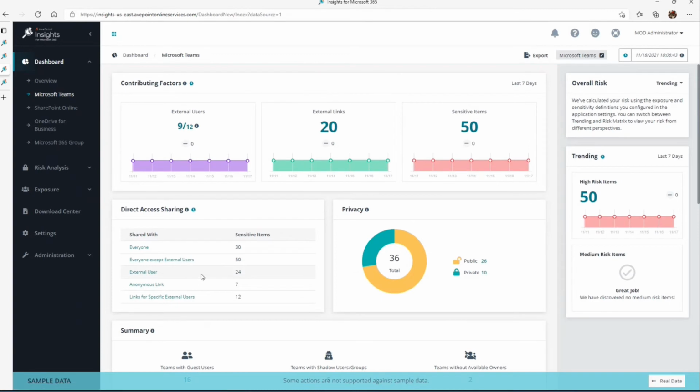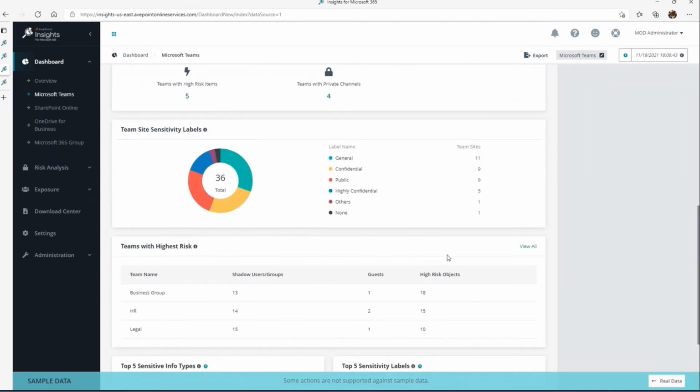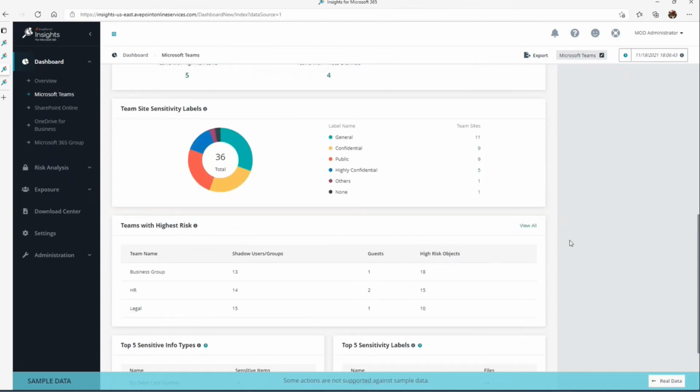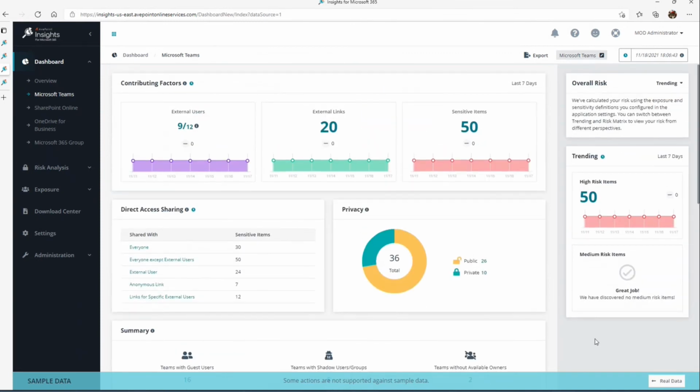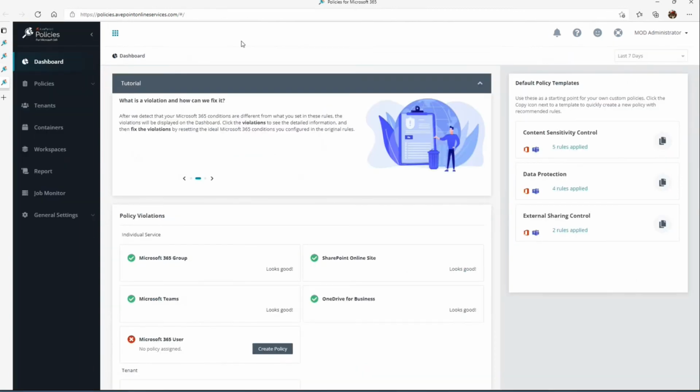And the final thing I'll mention here is that if you need to, maybe you really want to get a high level type of report out to maybe upper management or an auditor, we do have the ability to export this particular dashboard view out for consumption. And that gives you a nice PDF view that gives you some charts and kind of the high level graphs you see here on the screen. So that's insights. So now let's pivot over to the pairing solution called policies.